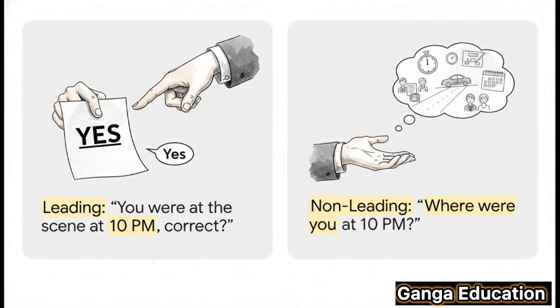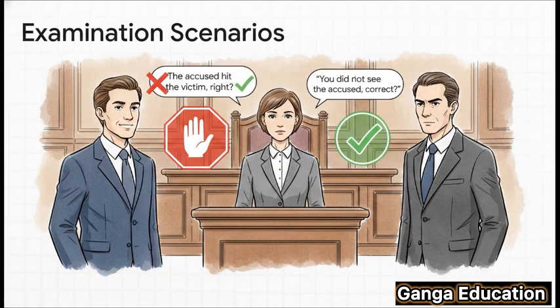Now look at the other side, the non-leading question. Where were you at 10 p.m.? This is completely open-ended. It doesn't suggest anything and lets the witness tell their own story. So let's see this in action. Imagine you're in an examination in chief. The lawyer can't just ask their own witness, the accused hit the victim, right? Nope, that's too suggestive. Instead, they have to ask something open, like, what happened next?